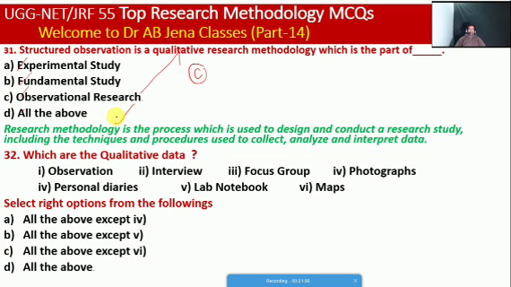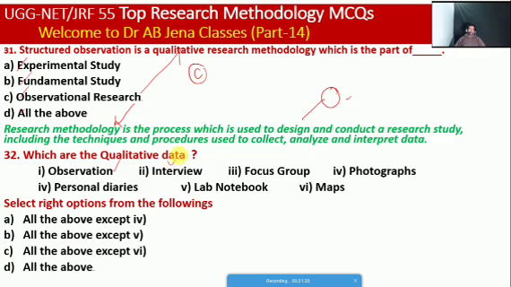Friends, we understood what is the meaning of research methodology. Research methodology is the process which is used to design and conduct a research study, including the techniques and procedures used to collect, analyze, and interpret the data in order to get a meaningful conclusion. So what are the qualitative data?